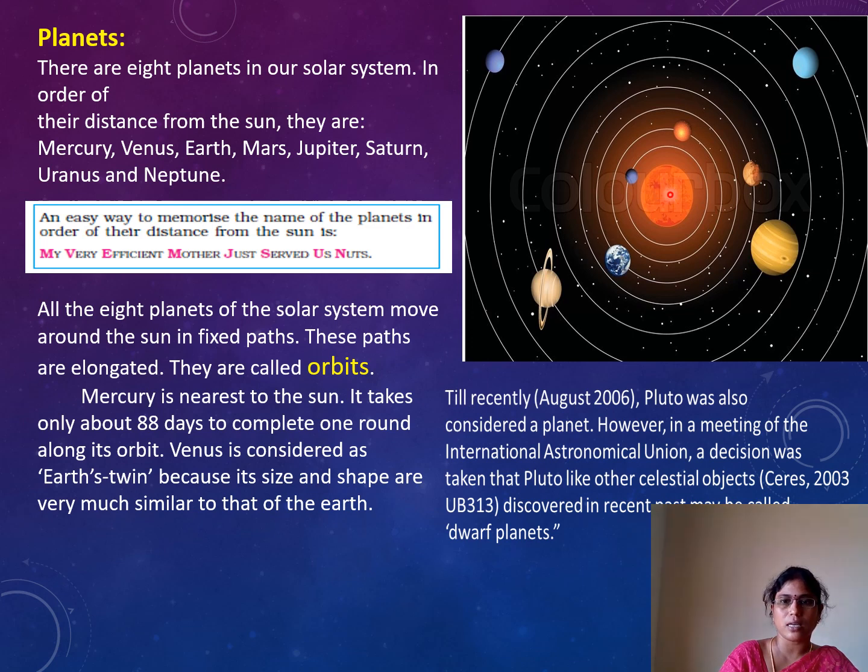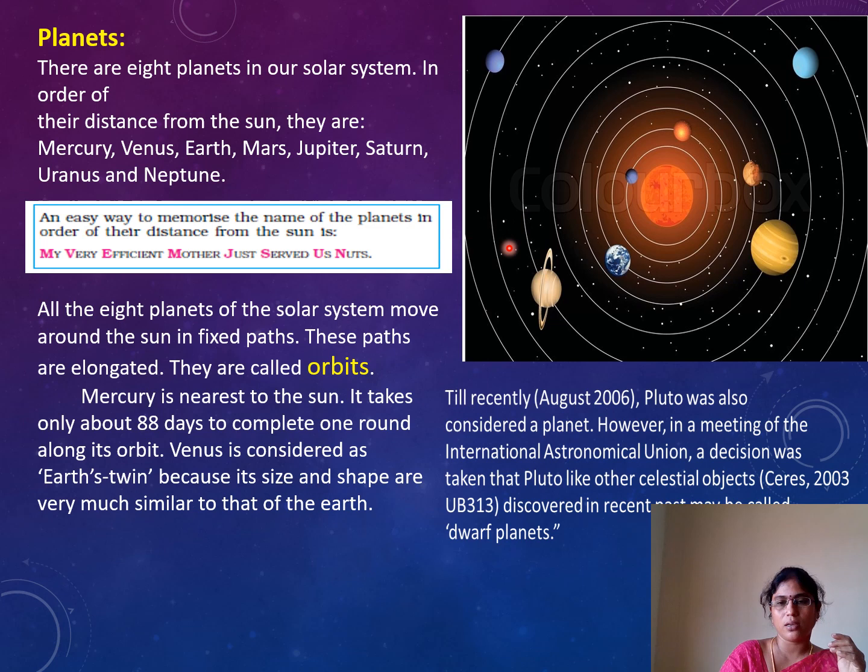If you observe, first is the Sun, then Mercury, Venus, the blue planet our Earth, Mars, Jupiter, Saturn, Uranus and Neptune. These 8 planets rotate and revolve using these orbits.